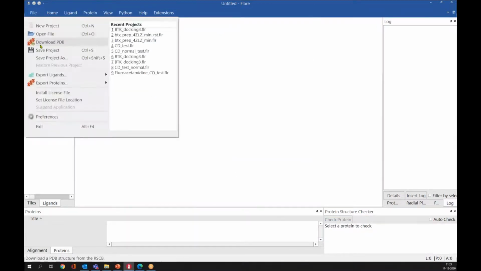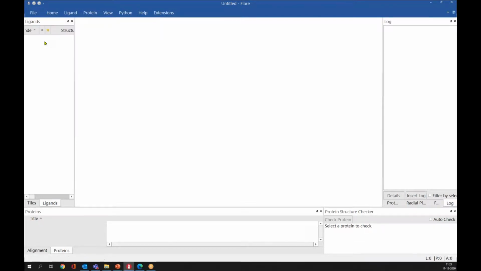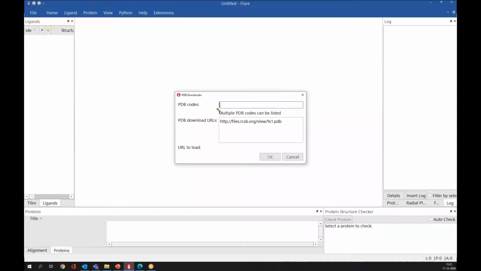In addition to that, you can also download your structure directly from the PDB using this option, download PDB. Obviously for downloading the structure, you should know the PDB code. So for example, this is the PDB code, and if you want to download multiple PDBs, you can separate your PDB codes something like this.